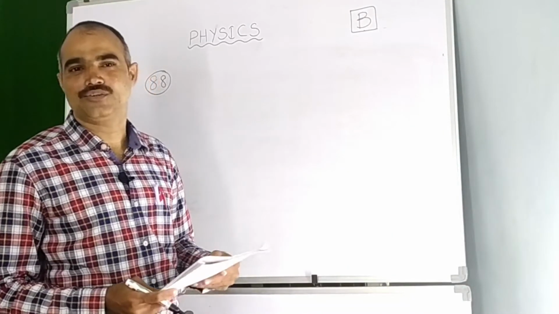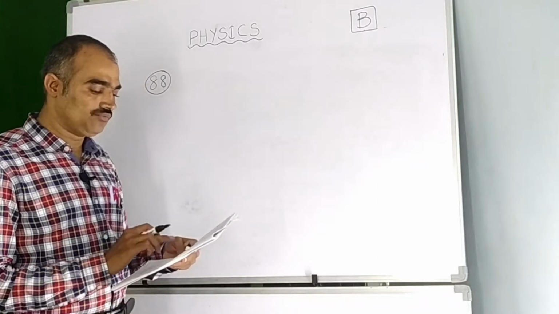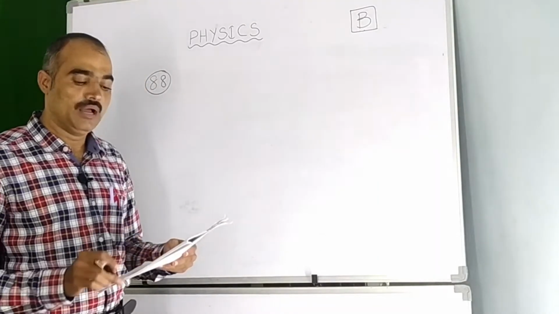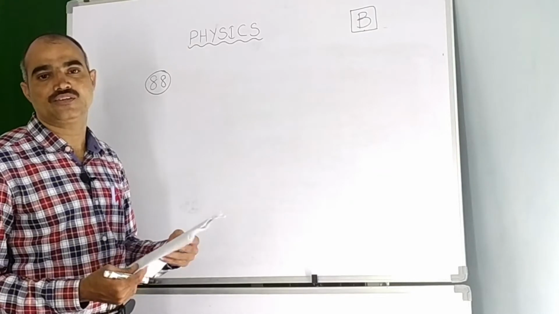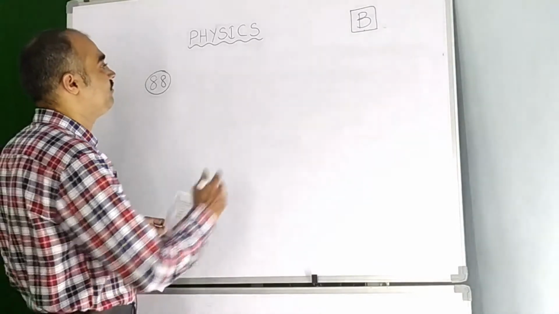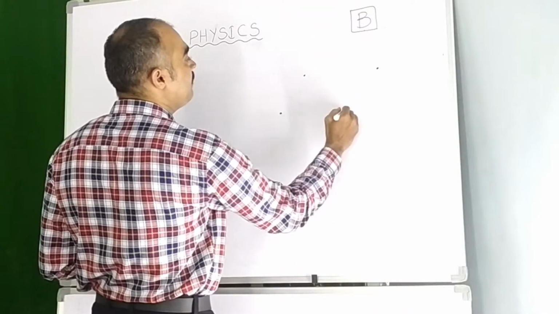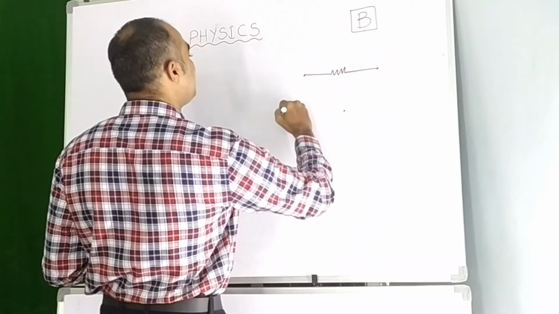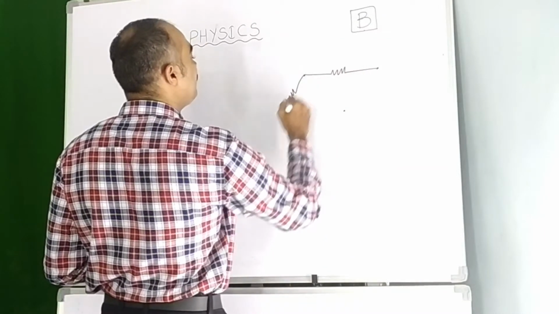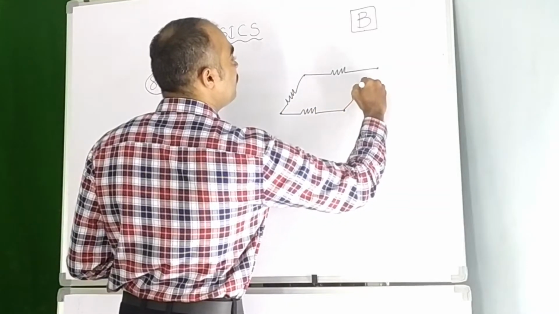Now let us see the next question, question number 88. Four resistors each of 1.5 ohm are arranged in the form of a parallelogram. The equivalent resistance between any two opposite corners is. So let us take four resistors and connect them in a parallelogram, one resistor here, a second one here, a third and a fourth.